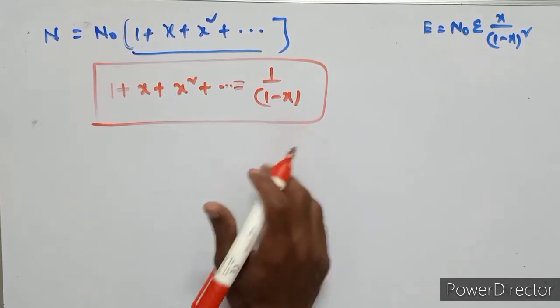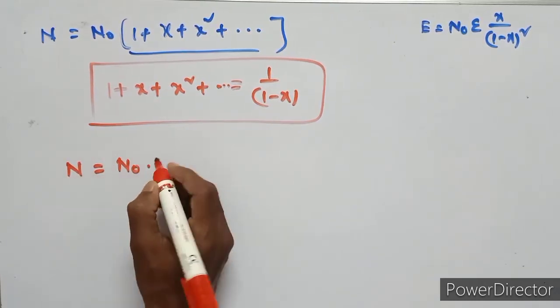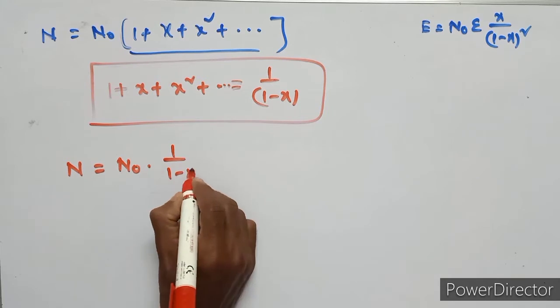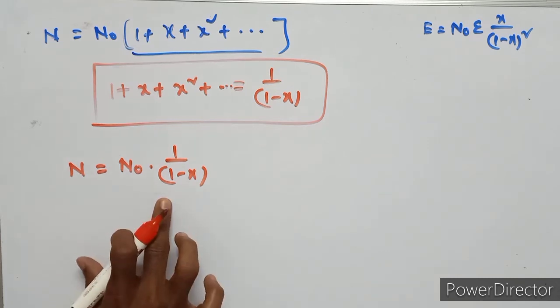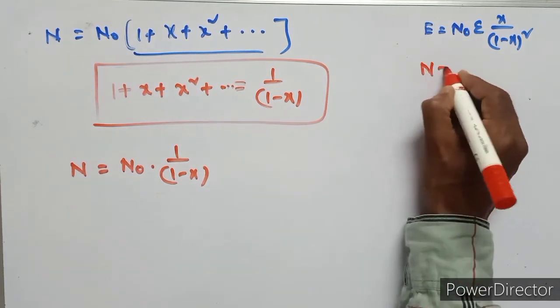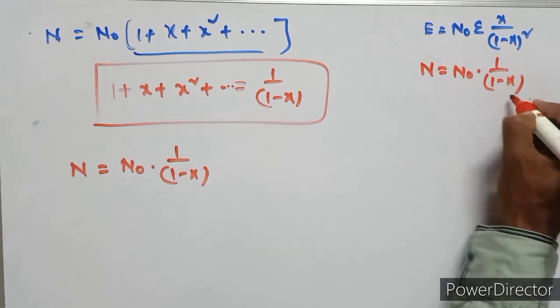Then n equals n naught times 1 upon 1 minus x.